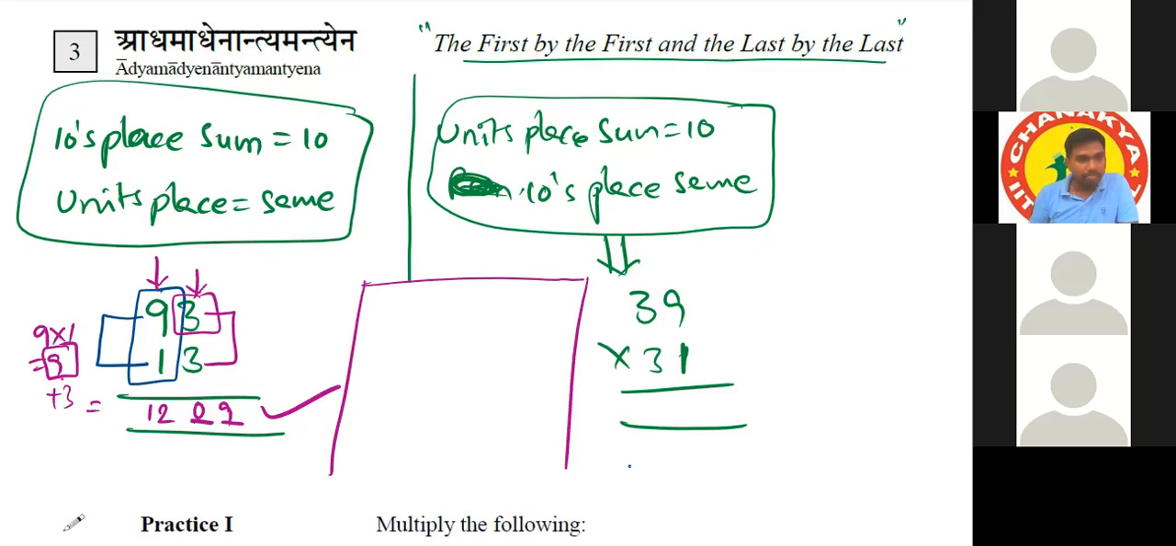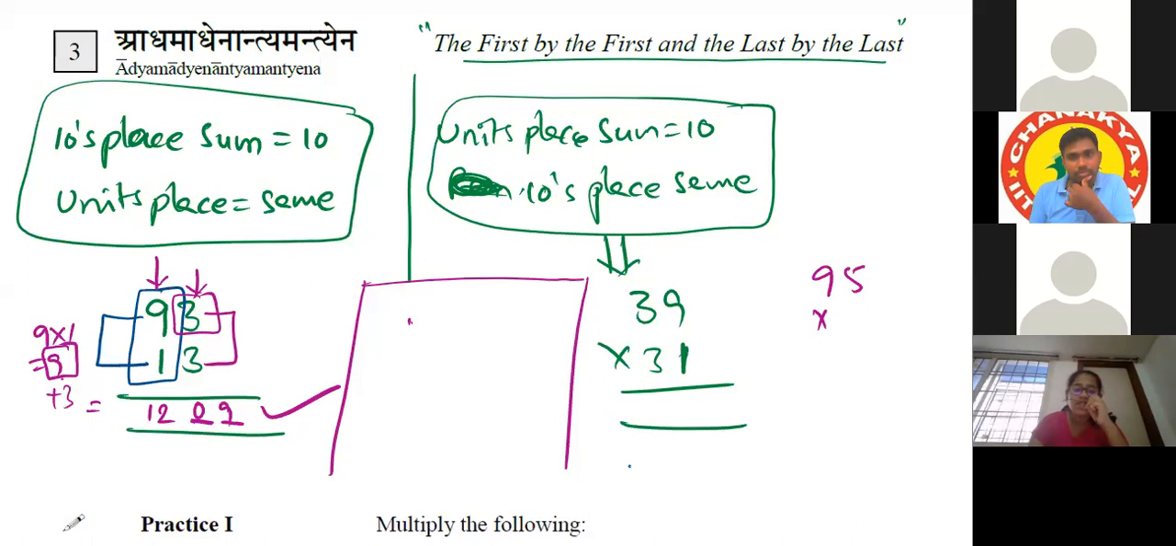Now if there are 93 and 15, sir, what will happen? It is not applicable, because the units place should be the same. If this condition is satisfied, then only we can apply this technique. Pallav, if these conditions are satisfied, then only we can apply this shortcut.